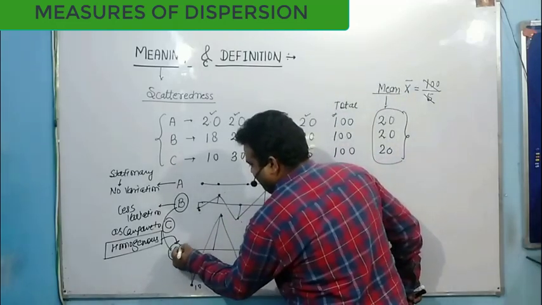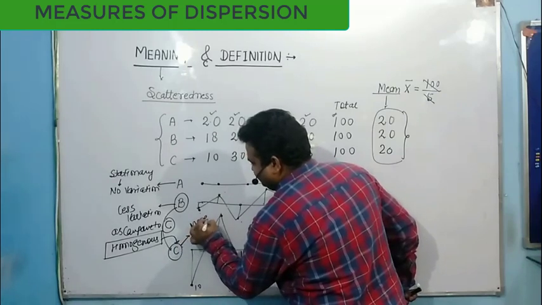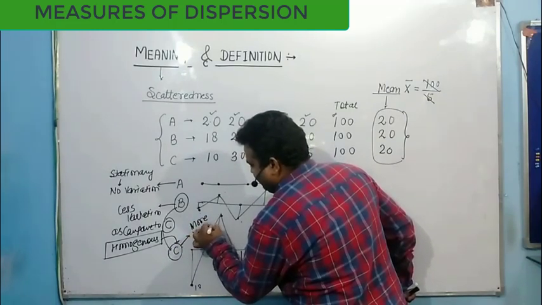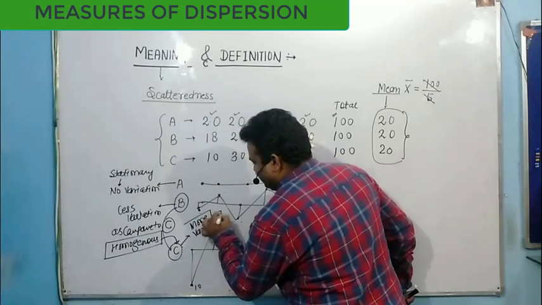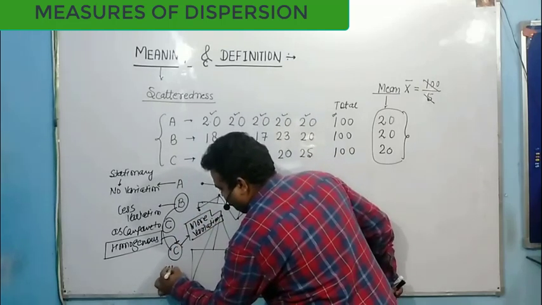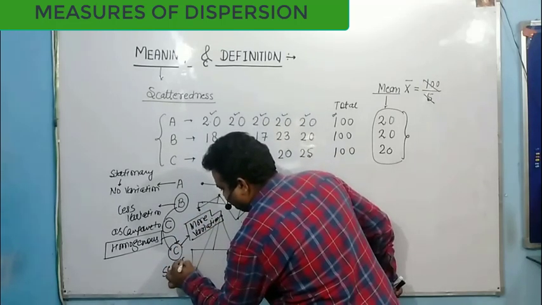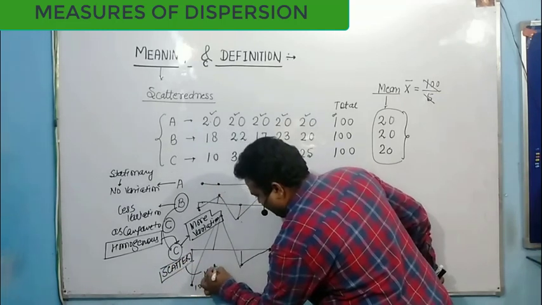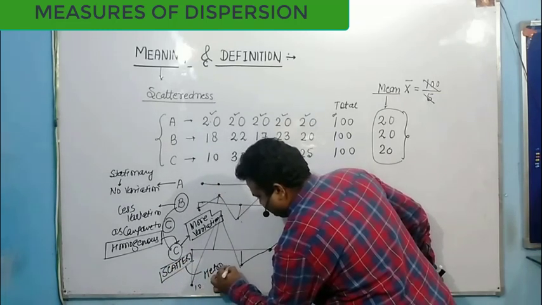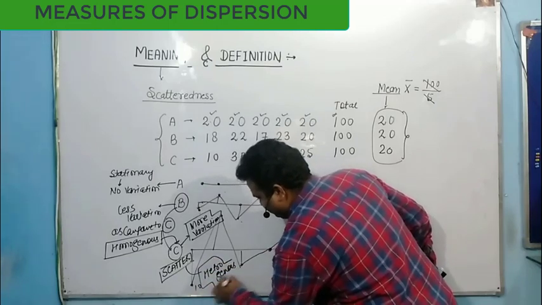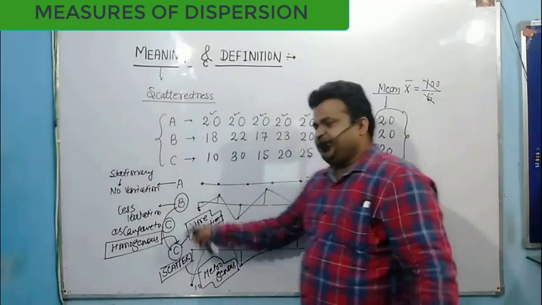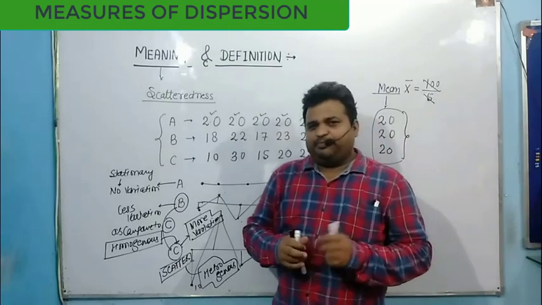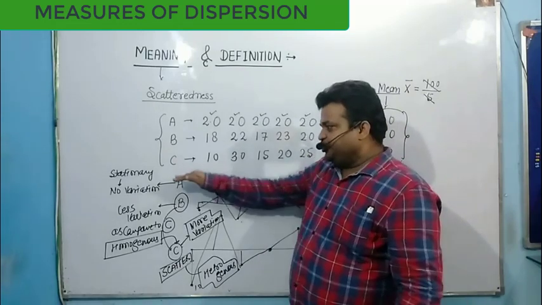Now C has more variation, which means more scatter of data. So C is called heterogeneous as compared to B. Now with this example I clarify what is uniformity of data.